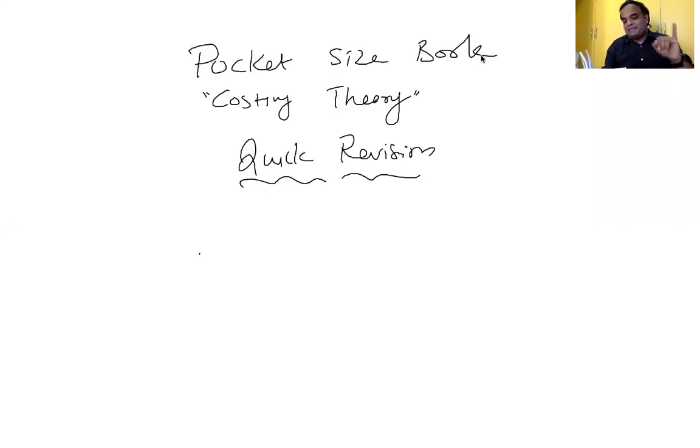4 reasons for reconciliation of cost accounting profit with financial accounting. One is items included in the financial accounting but not in cost accounting. Second one, items included in the cost accounting only. Third one, difference in method of depreciation. And last one, difference in the basis of inventory valuation.